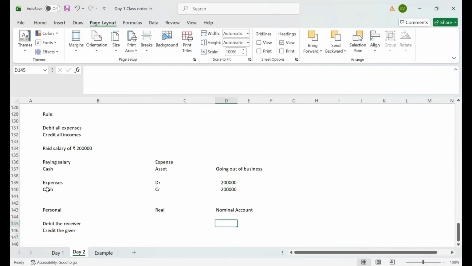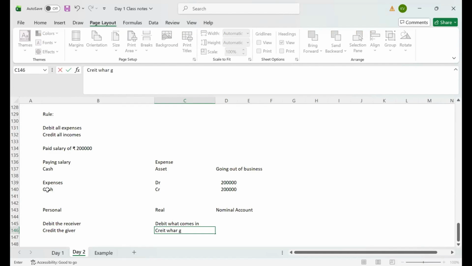As per real account, debit what comes in, credit what goes out of business.